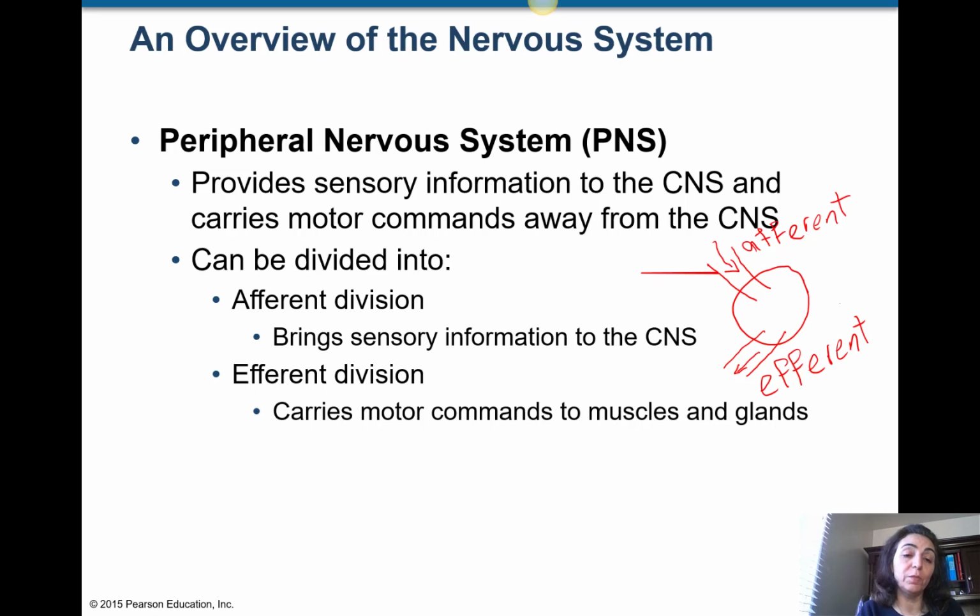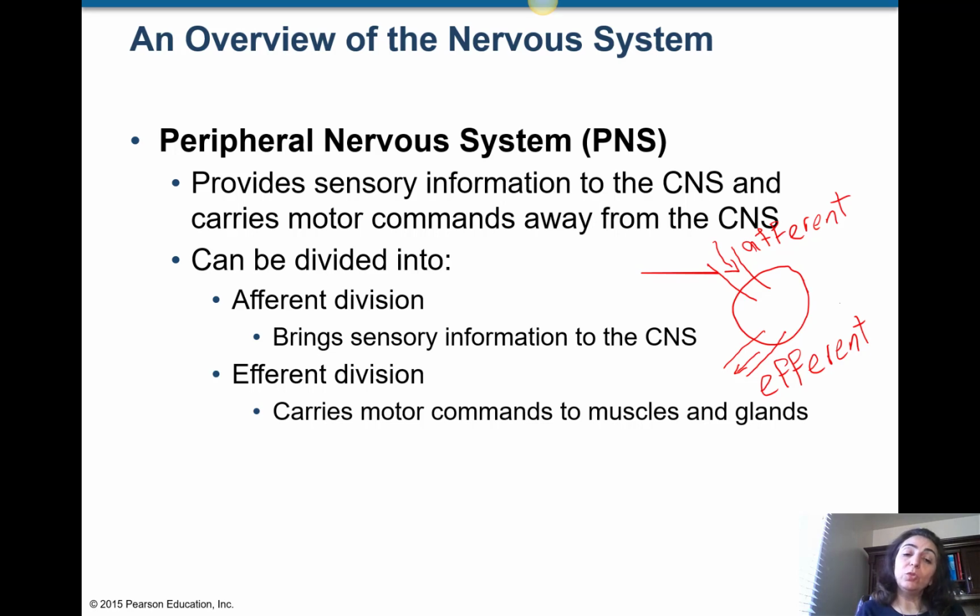So in other words, sensory neurons are part of the afferent division. Motor neurons are part of the efferent division, right? So these are equal to each other. Sensory, afferent; motor, efferent. Don't forget about these, right?